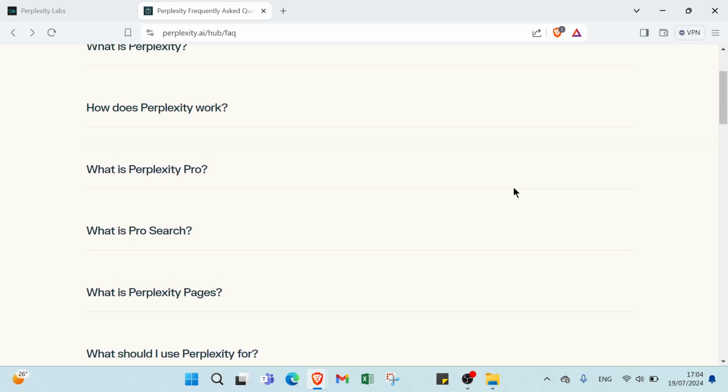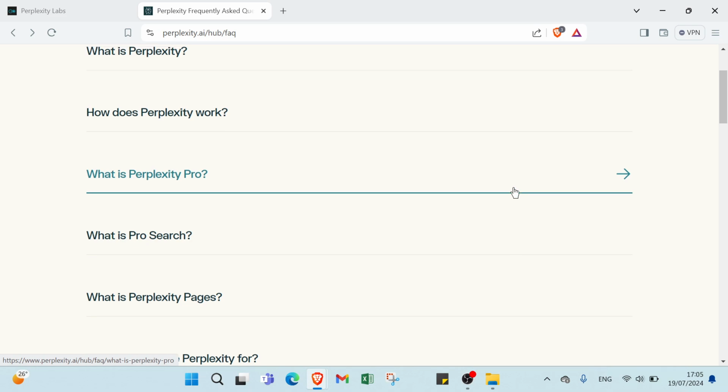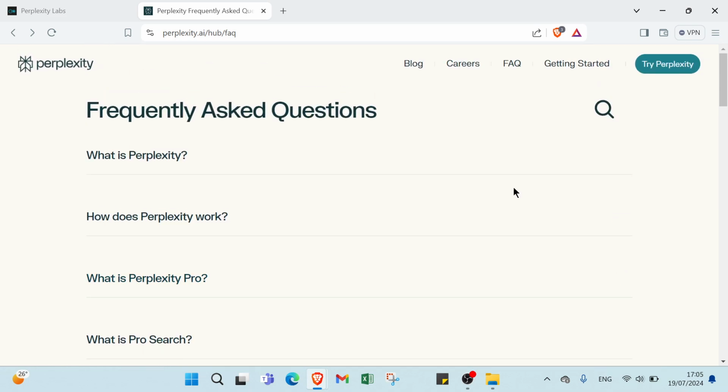Then we have create a profile. Set up a professional profile on freelancing sites like Upwork or Fiverr. Make sure to highlight your skills and experience with Perplexity. Showcase your work. Use Perplexity to create some simple projects. This will help potential clients see the value you can bring.